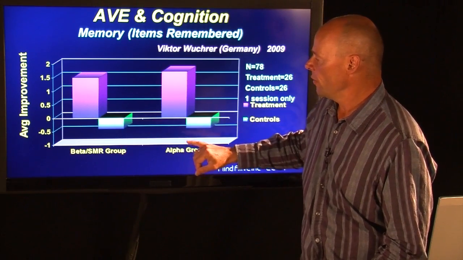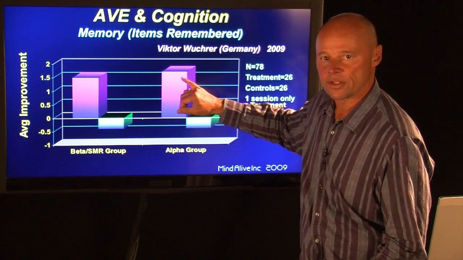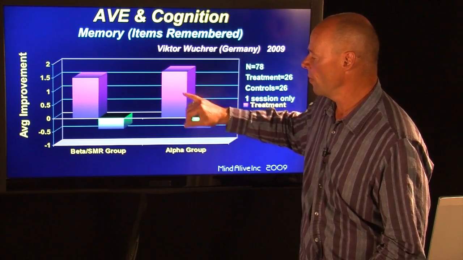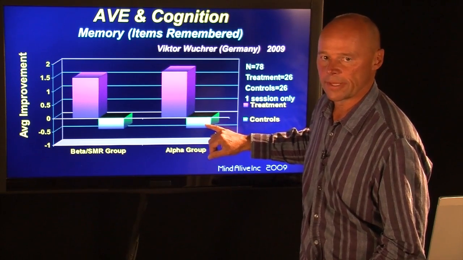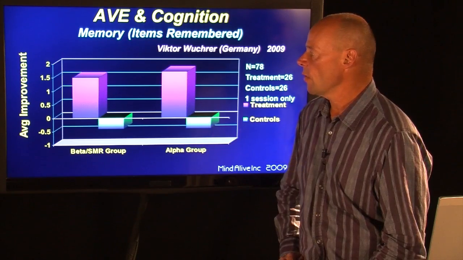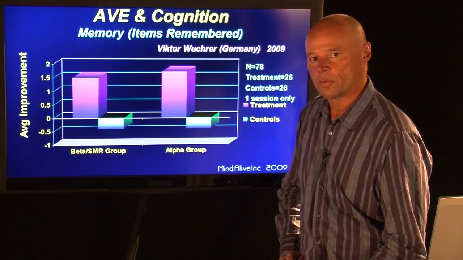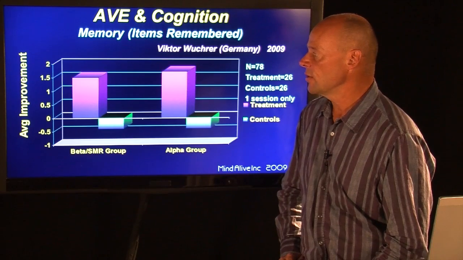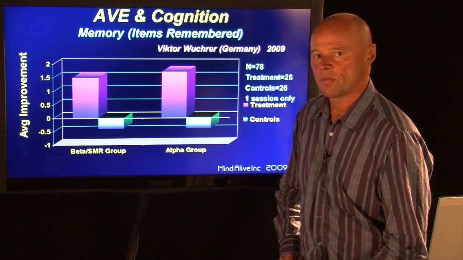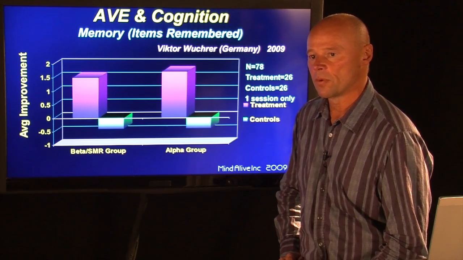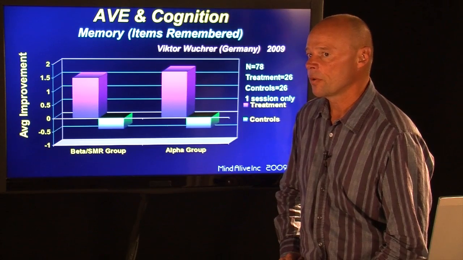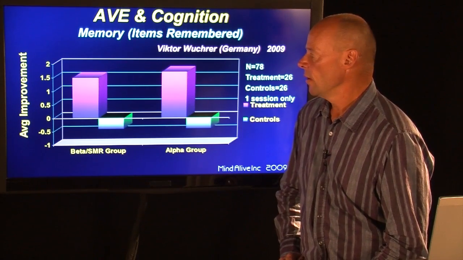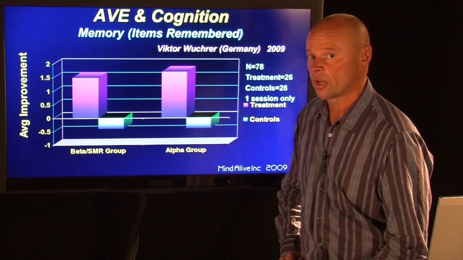We can see, however, that the alpha group actually excelled even more so than the beta SMR group, and certainly far outperformed the controls. So what we're finding, which also compares with the scientific literature on EEG, is that 10 to 11 hertz has a maximal effect on boosting memory, and higher frequencies such as in the SMR band, which also inhibit theta, boost academic performance in general.